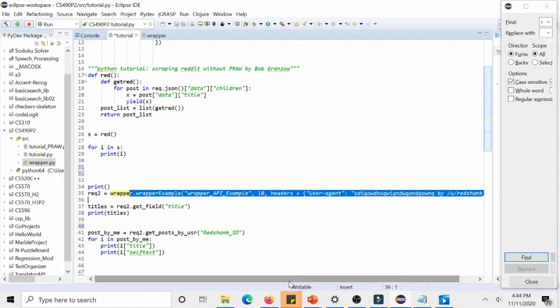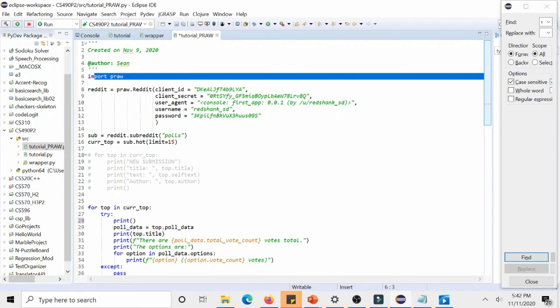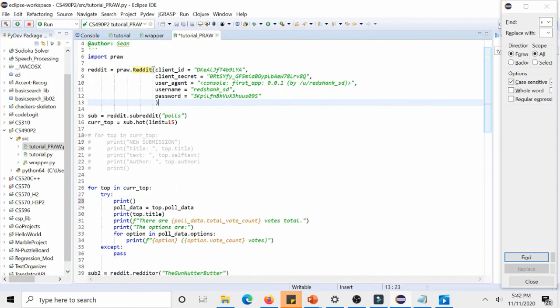A better example would be, now to use PRAW, we do have to install it as it's not natively in Python. From then we just need to call this function and insert these parameters. And afterwards, what we're going to do is something different. We're going to look at the polls subreddit because all the submissions in the polls subreddit are polls, and that's something we haven't seen before.